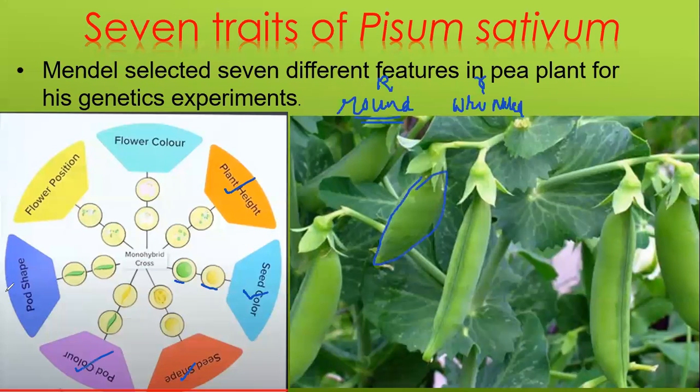Okay. Next is pod shape. Some pods may be constricted and some may be inflated.